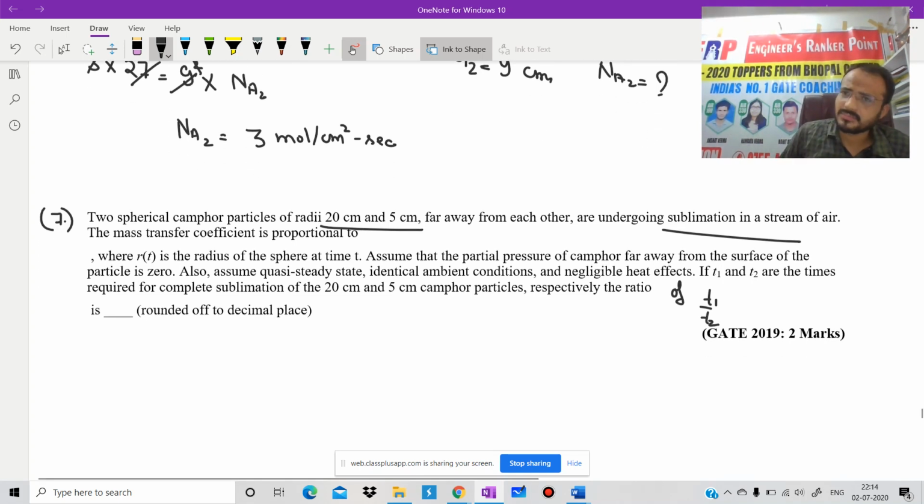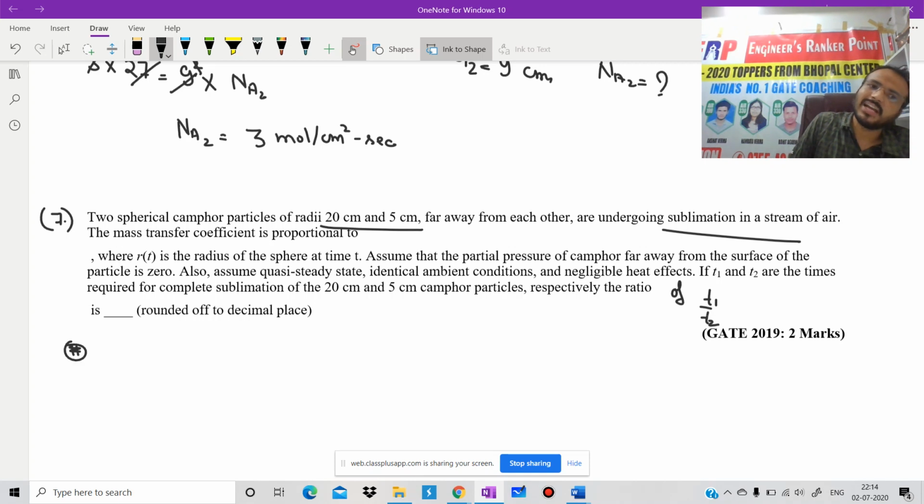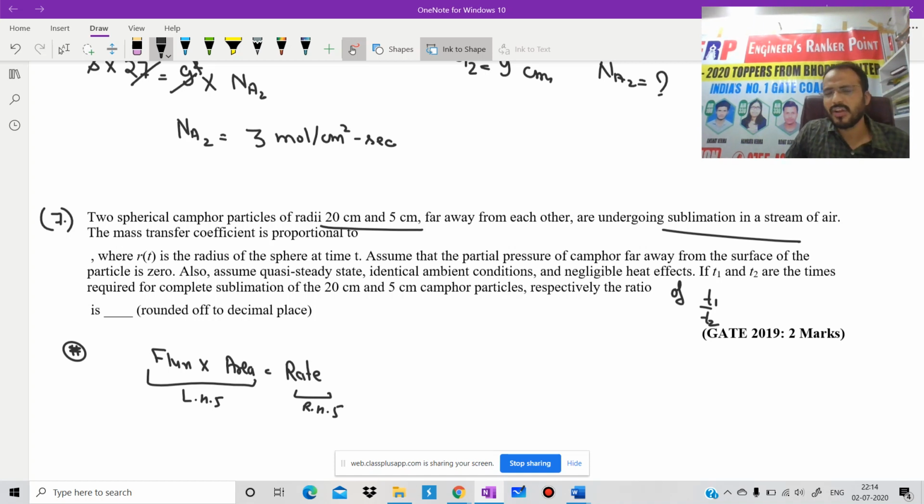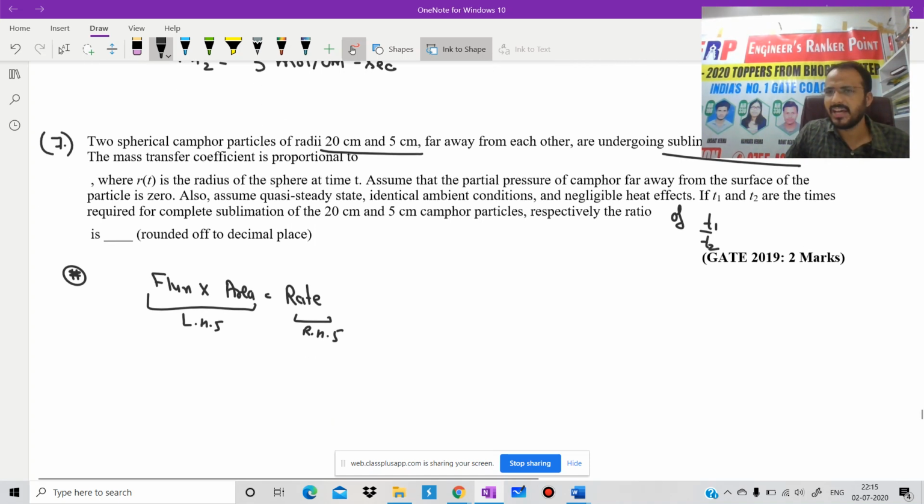One thing is clear: this is a case of changing cross sectional area. For such a case, what we know is that flux into area is equal to rate. Is it clear? We have a case of a sphere. It is our left hand side and it is our right hand side. With the help of the right hand side and left hand side, we will derive this one.